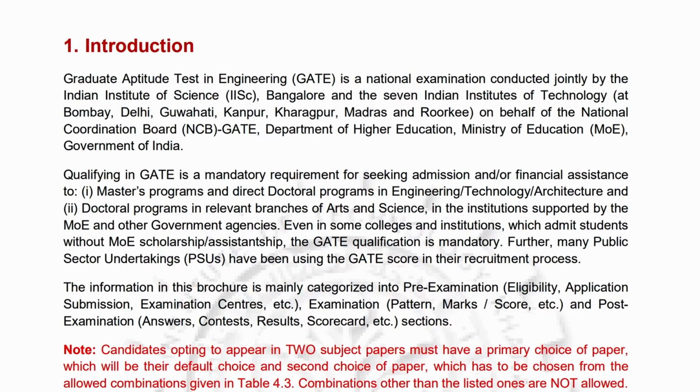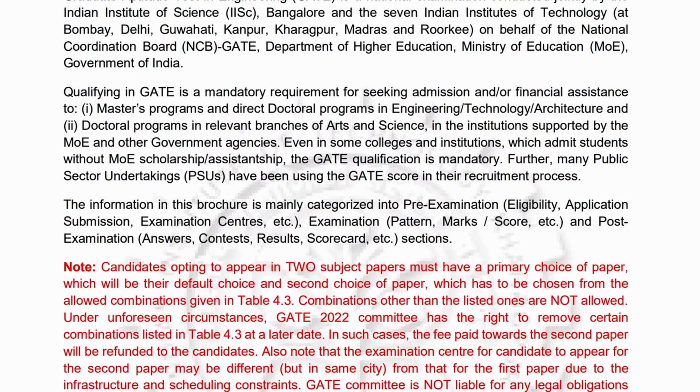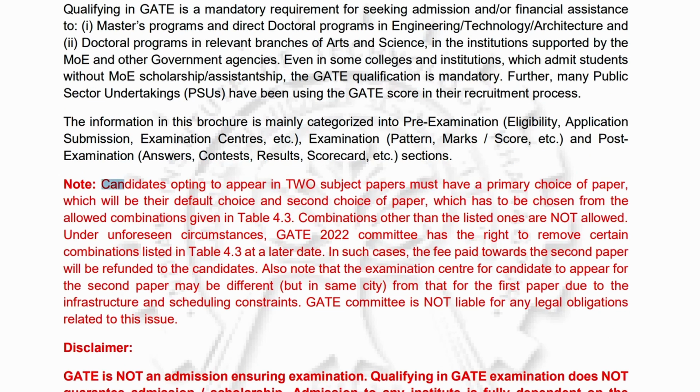Now let's start with the basic introduction. They talked about how there are 8 institutes which organize the GATE exam: 1 IISc and 7 old IITs. It also shows that candidates can apply in 2 subjects. You are eligible to apply for more than 1 but maximum 2, but you will have to select those subjects on the basis of what they have given in a table.